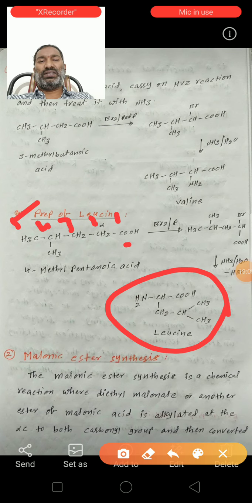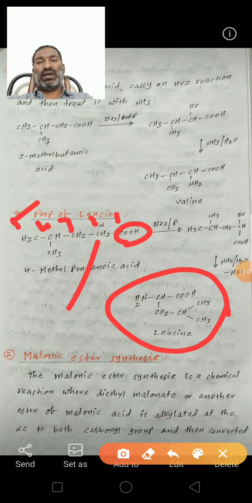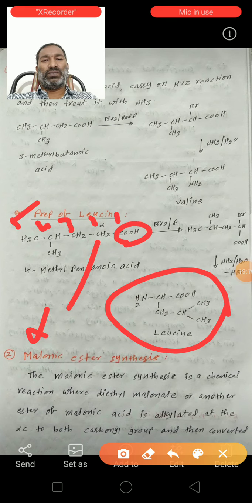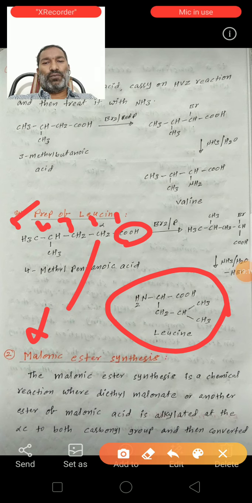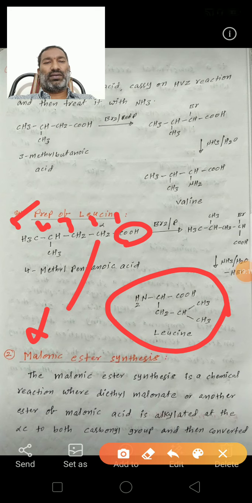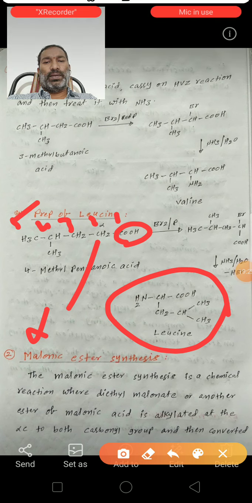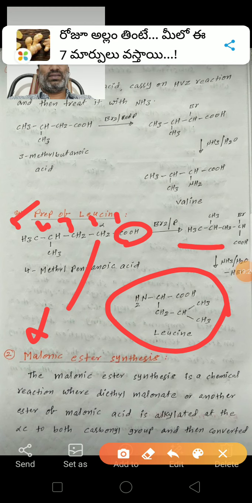This is the functional group. This is the alpha carbon, which contains 2 alpha hydrogens. It undergoes the HVZ reaction to form 2-bromo 4-methyl pentanoic acid.